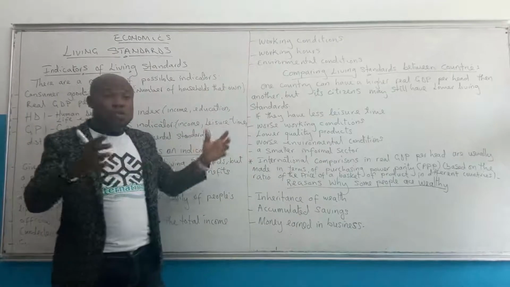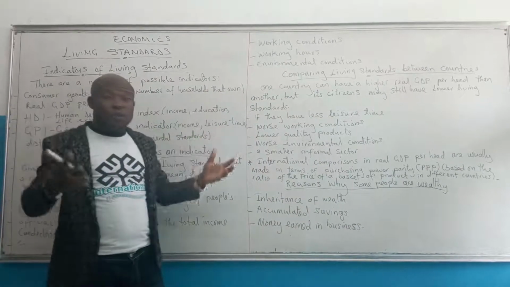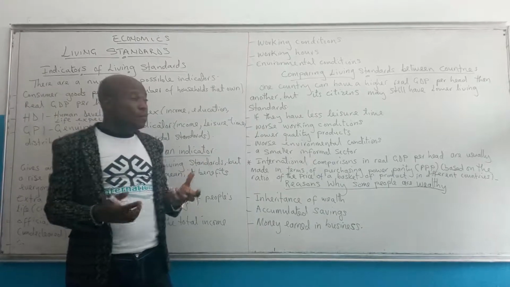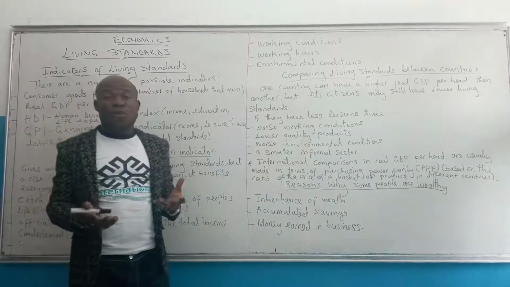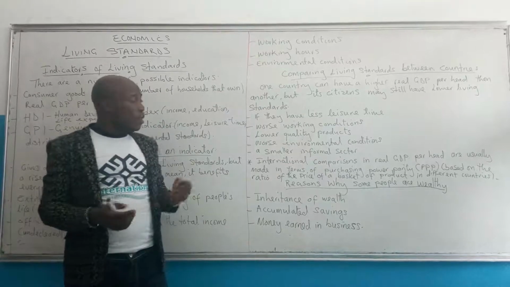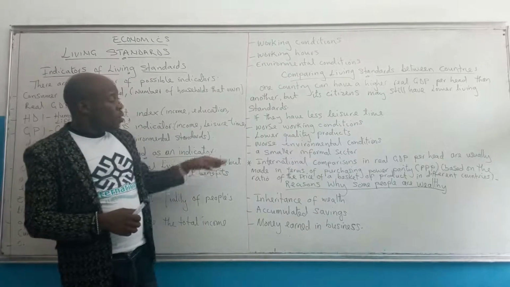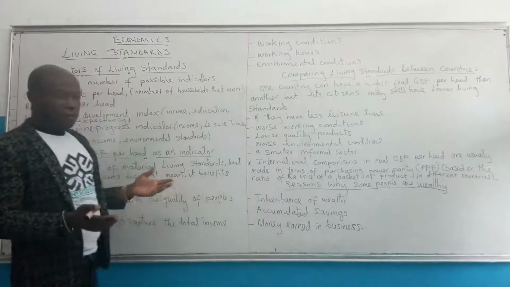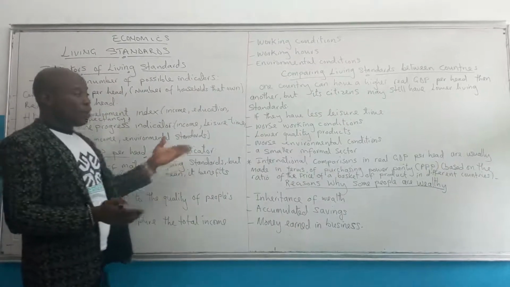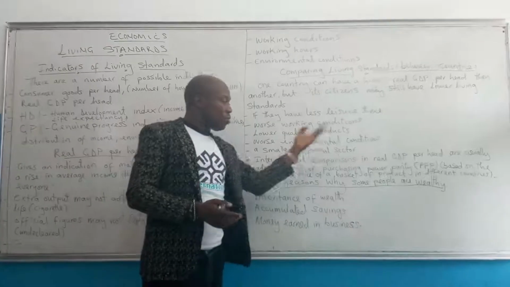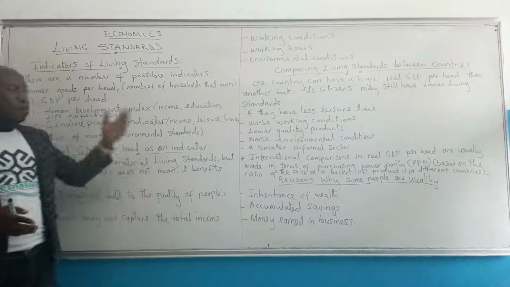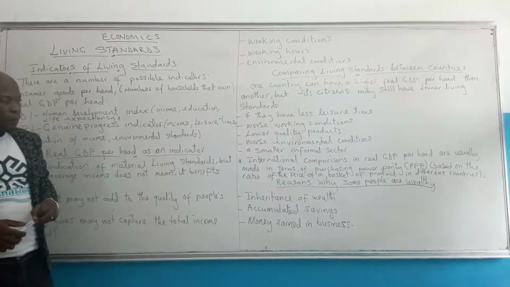You can produce a higher output, but it is of low quality, so it doesn't give the citizens a good living standard. Then we have the informal sector, where output is undeclared, so we will not know the ratio of living standard.